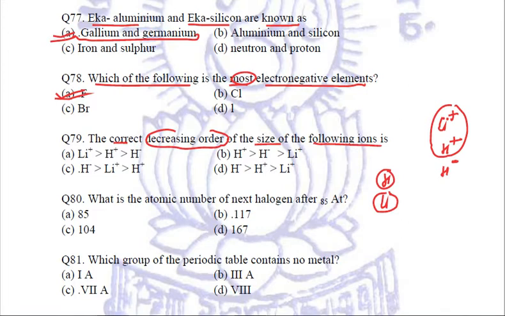But we know that anions are bigger. So now hydride ion will come first, then lithium ion, and then the hydrogen ion. And because it is the decreasing order, we will write hydride ion is bigger in size than lithium ion, and lithium ion is bigger in size than hydrogen ion cation. So C is the right answer.